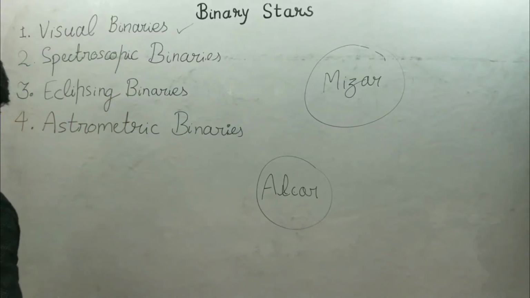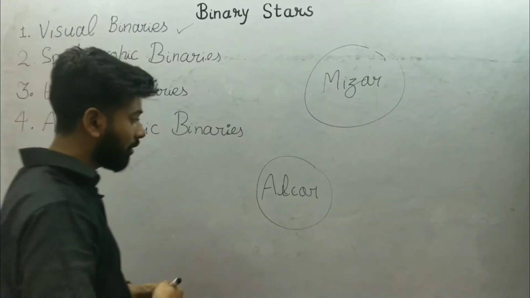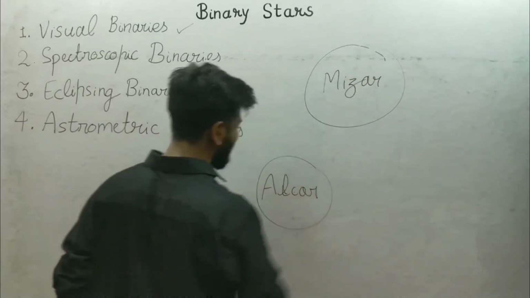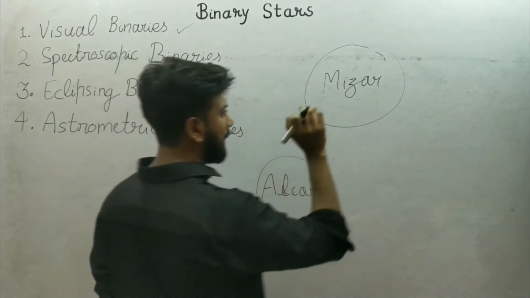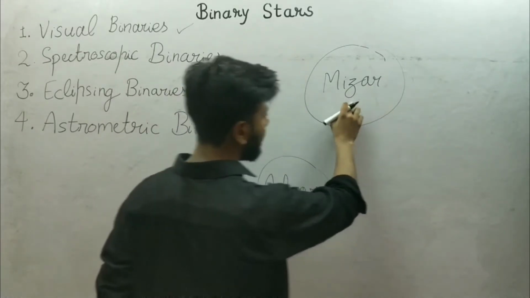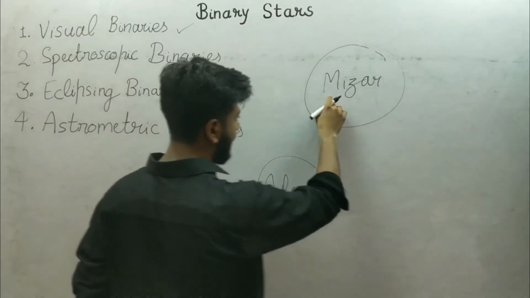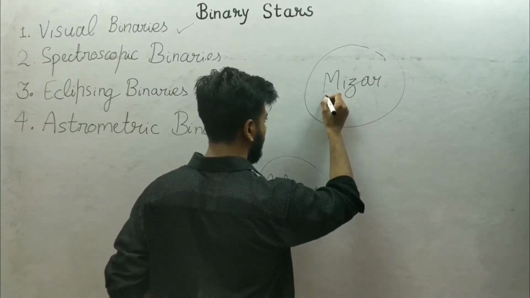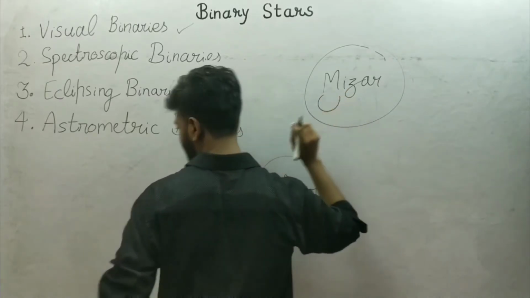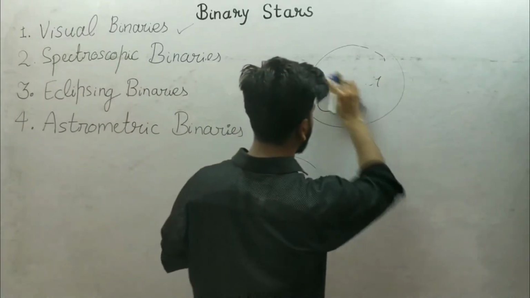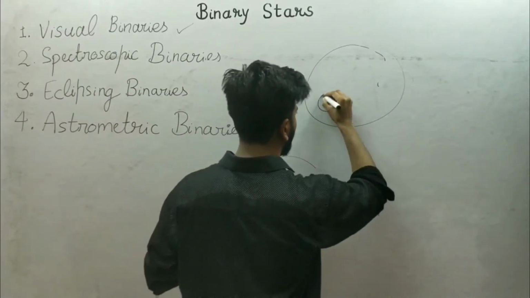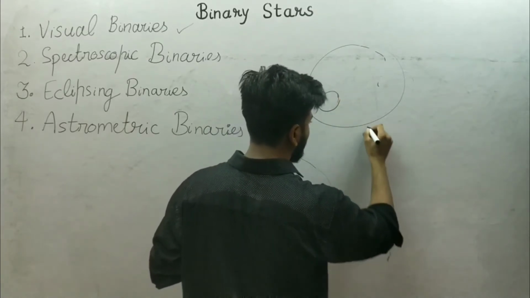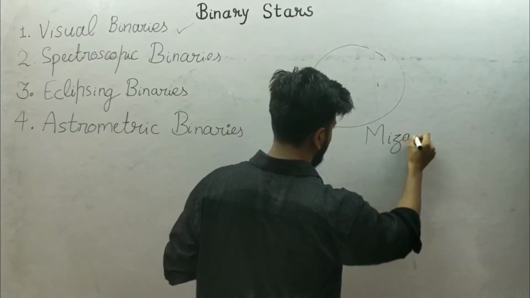So why am I using the word thing for this, why am I not using the term star? Because these are actually systems of stars. When we look at Mizar with the telescope, we find that it is a system of two stars. Let's say this is Mizar.